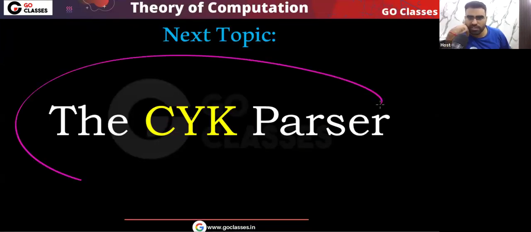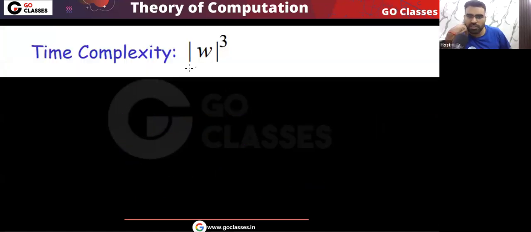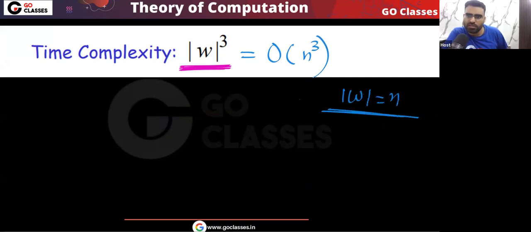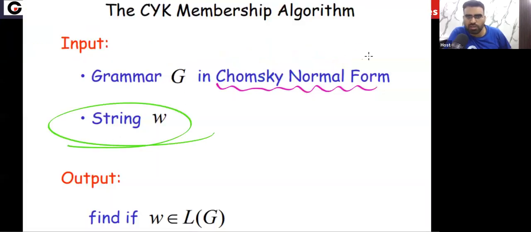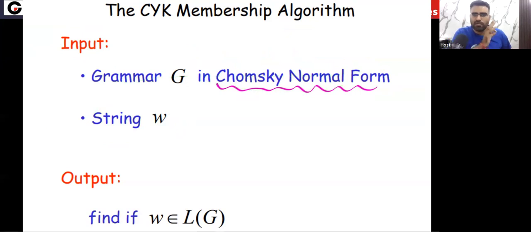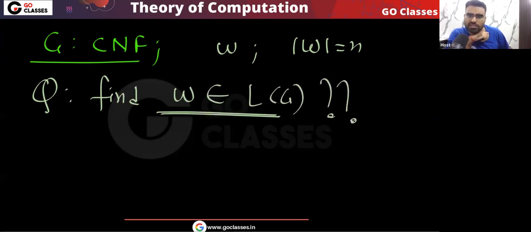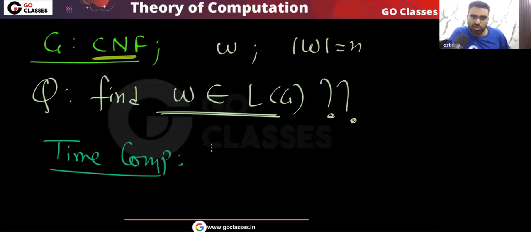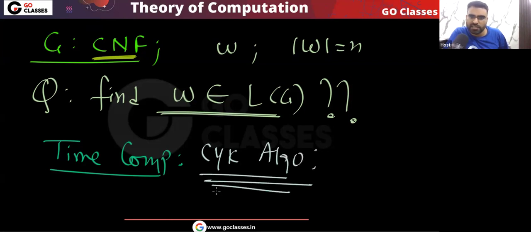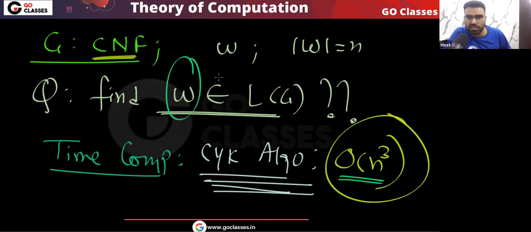You can apply the CYK algorithm. Using that algorithm, within length of W to the power 3, or I can say within order of n cube, where n is the length of W, you can find out whether this string is generated by the grammar or not. Is this point clear? If you have a grammar in Chomsky normal form and a string whose length is n, and you want to find out whether this string is generated by the grammar, you can use the CYK algorithm, which is not important for the GATE exam, and within order of n cube time you can find the answer.